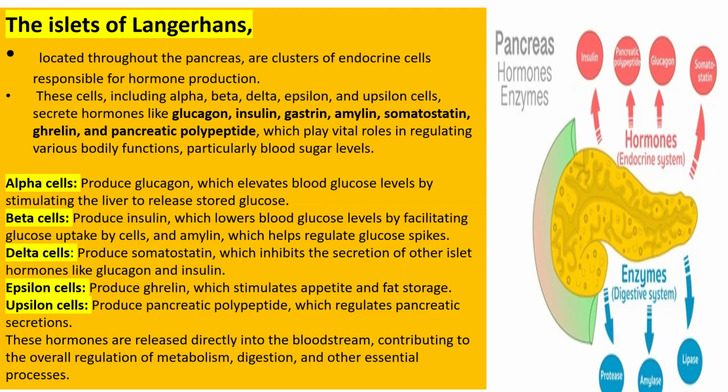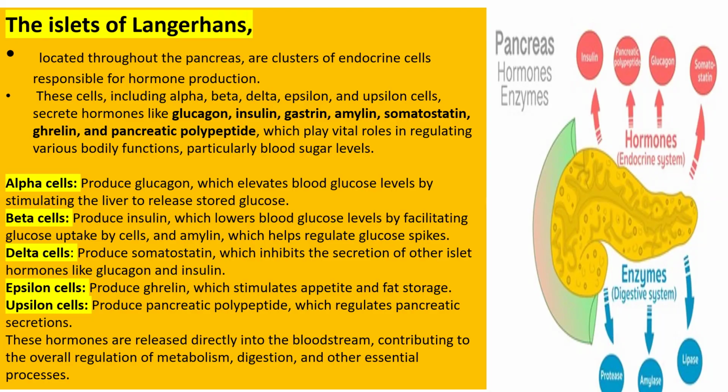Beta cells also secrete amylin. Amylin helps regulate glucose spikes, maintaining balance.